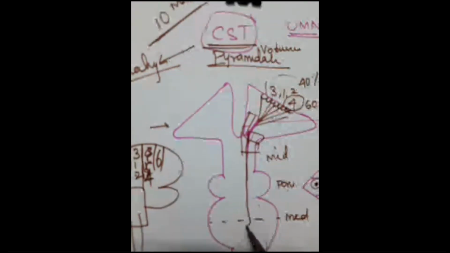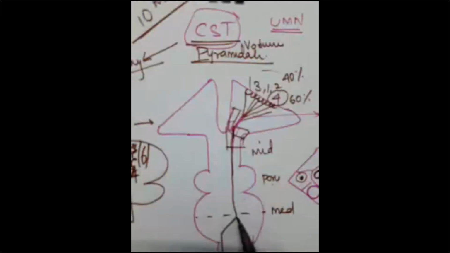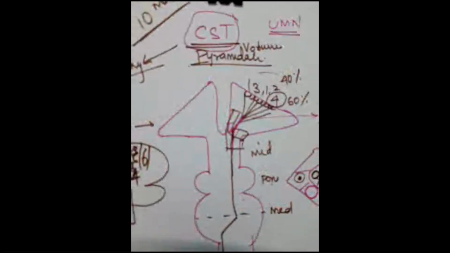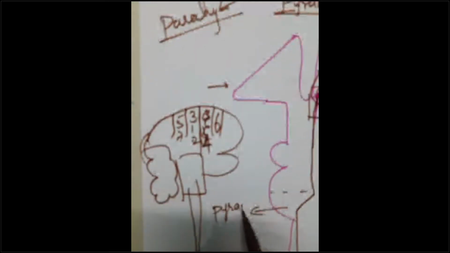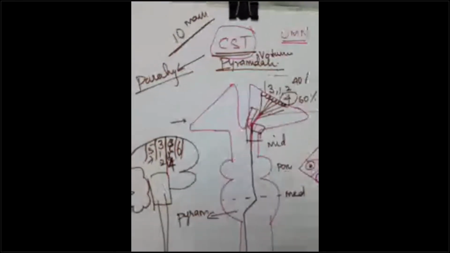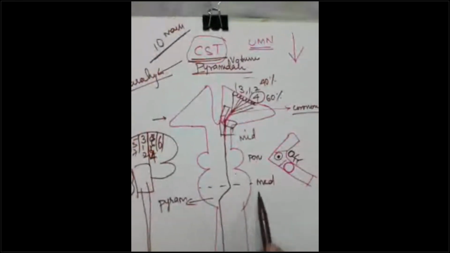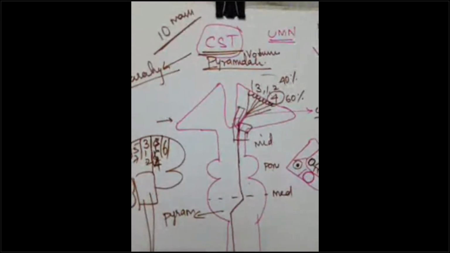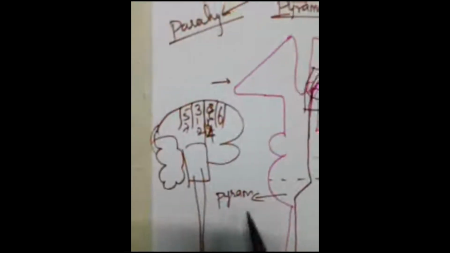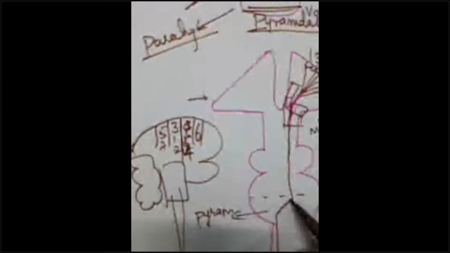This is the upper medulla. This is the lower medulla. It is descending down, down, down. And in the lower medulla, it will cross to the opposite side. This is known as pyramidal decussation, guys. This is very, very important. What is pyramidal decussation? Decussation means crossing over. Where it is crossing over, the area is very important. It is the lower part of your medulla oblongata where it is crossing over to the opposite side as pyramidal decussation.